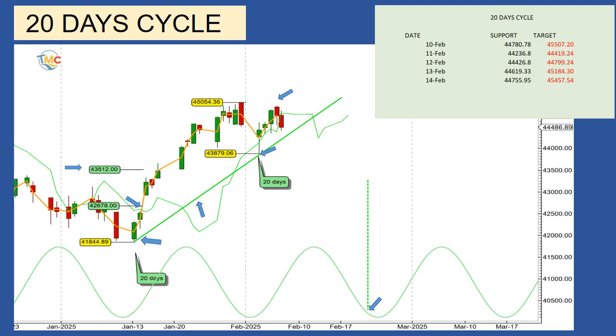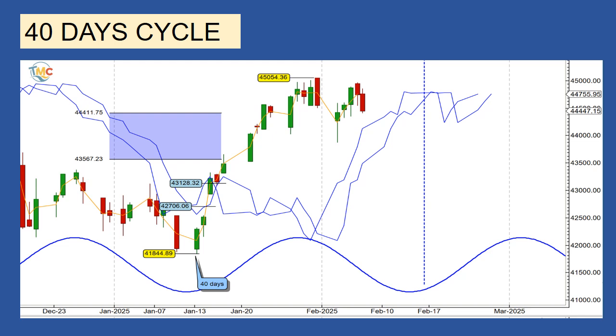Since we use the 20 days cycle line to trade the 80 days cycle, during the 80 days cycle analysis we will have more details about what to expect for this 20 days cycle. The 40 days cycle. The last 40 days cycle formed its low on January 13, 2025. The next one is expected to form on February 16.